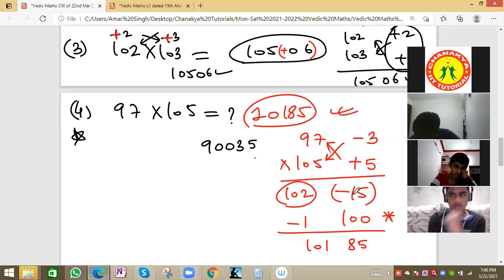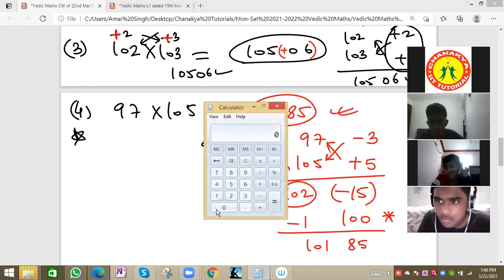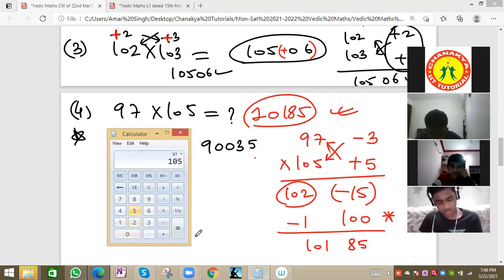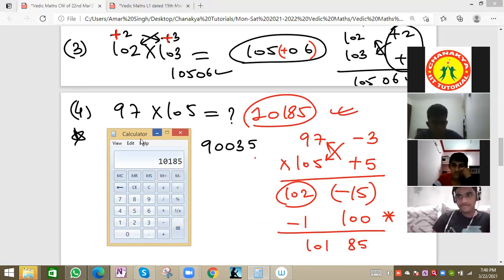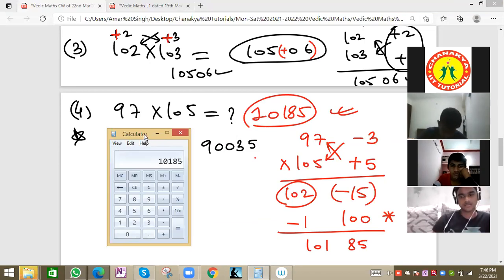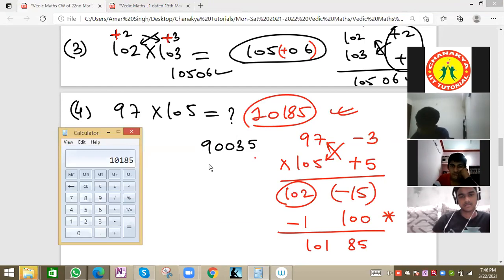Let me check on the calculator and see once again how we have solved. So this was 97 into 105. We can match the answer. 10185. I hope you are able to see the calculator value. 10185 is the value. Now we'll see how we have done it once again.